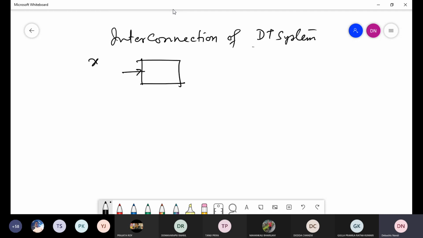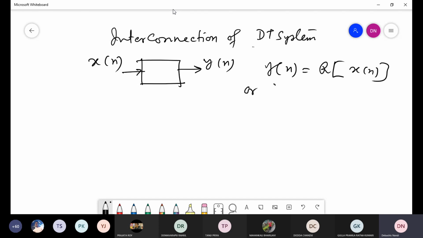Now, if the input is x[n] and the output is y[n], then generally we write y[n] is equal to the response to x[n], or sometimes in some books you can find that the output y[n] is written as a transformation of x[n].